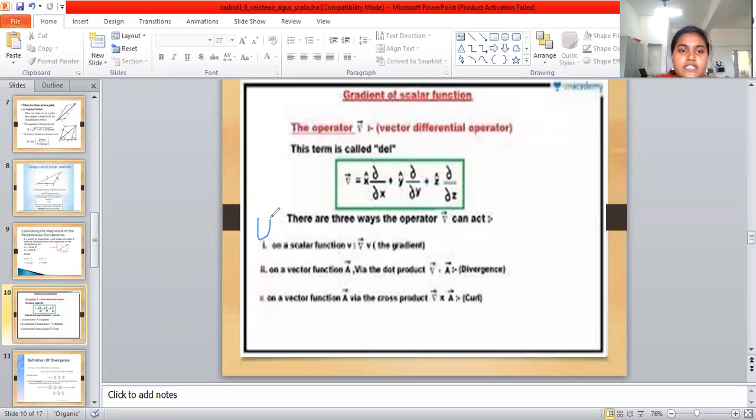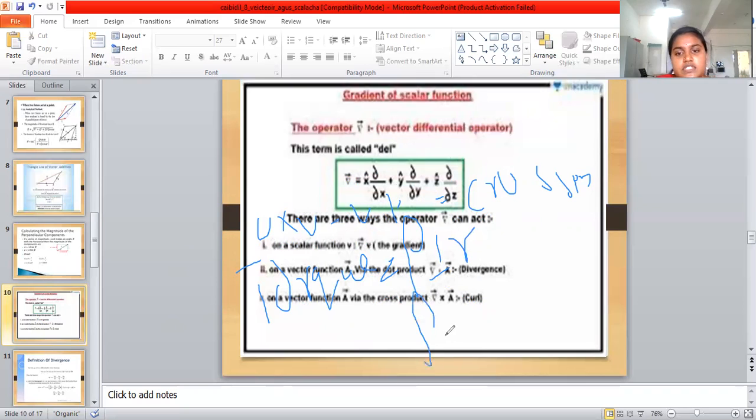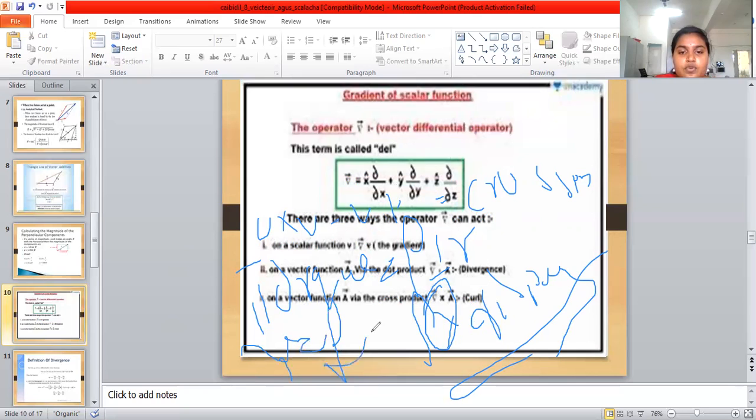Next, vector into vector gives the vector product, which is the cross product. For example, torque. Torque is force into the perpendicular distance, so force cross displacement or distance. The torque, tau, is equal to force into distance, and this is a cross product.